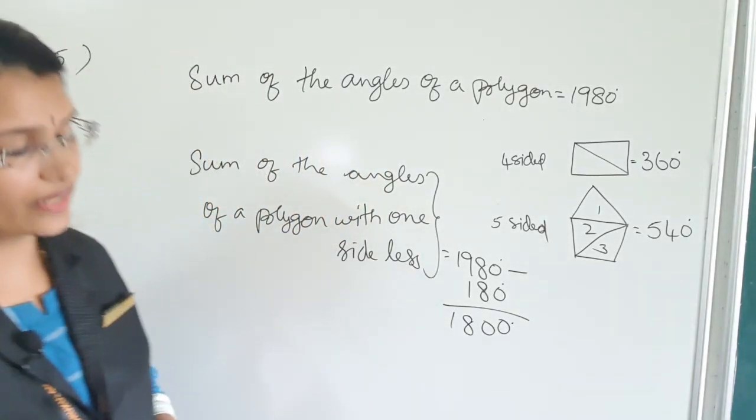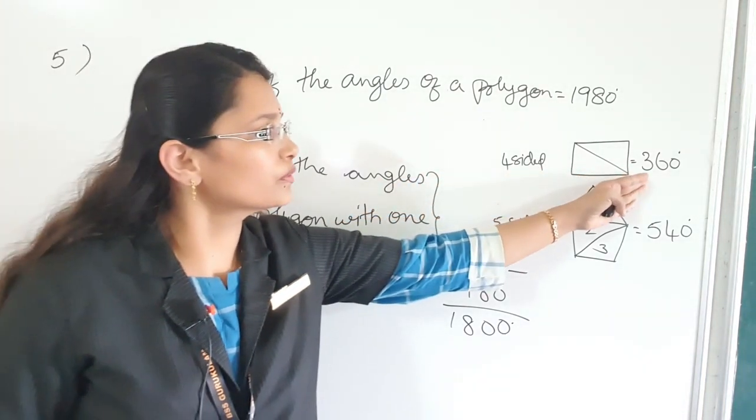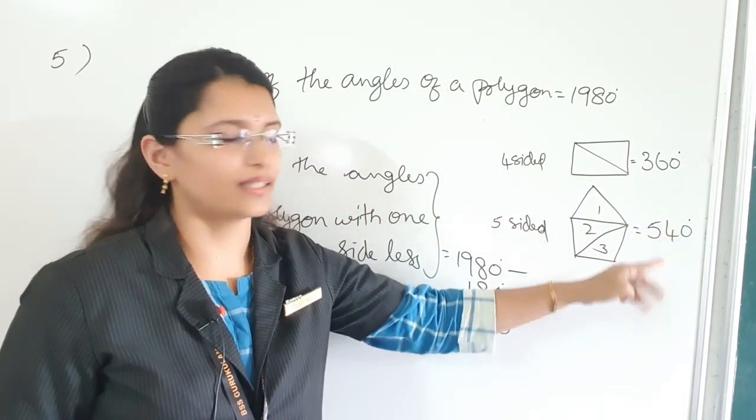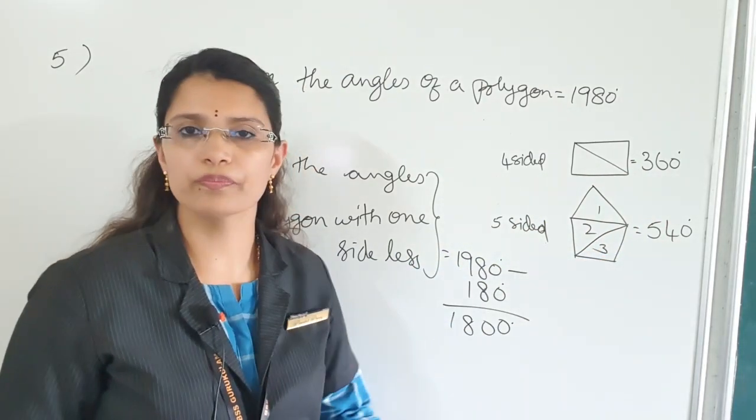If it is one side more, you have to add one triangle: 360 plus 180 is equal to 540.